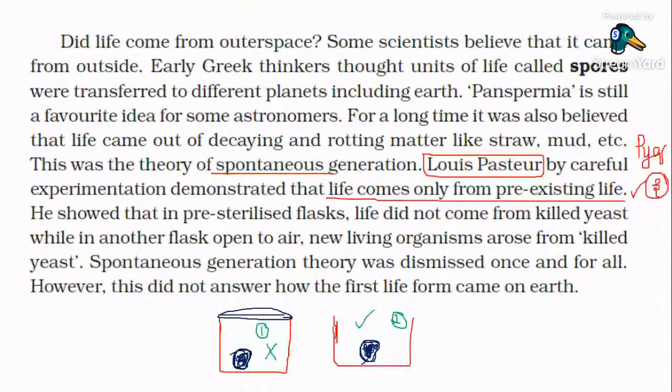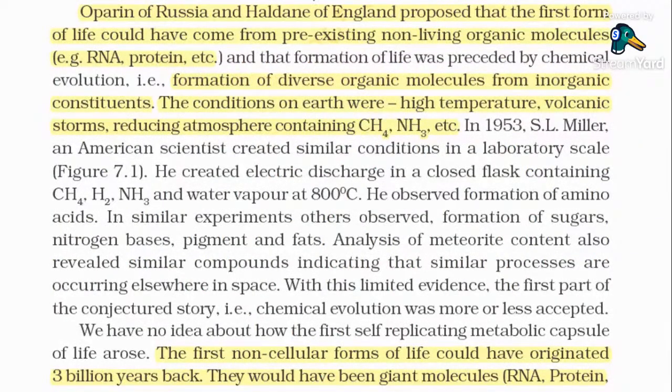So the theory of spontaneous generation was immediately dismissed, and this did not answer how the first form of life came on the Earth. Now come the scientists from Russia and England, that is Oparin and Haldane. They proposed that the first form of life could have come from pre-existing non-living organic molecules.